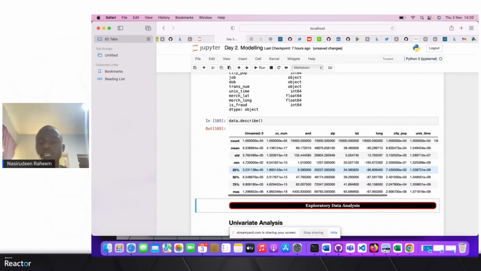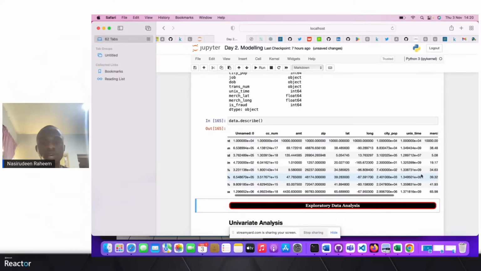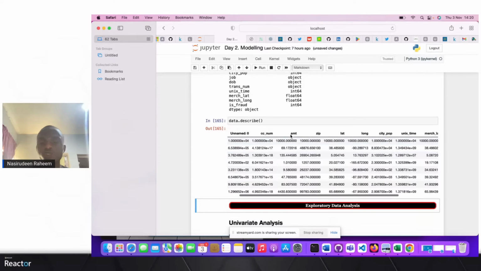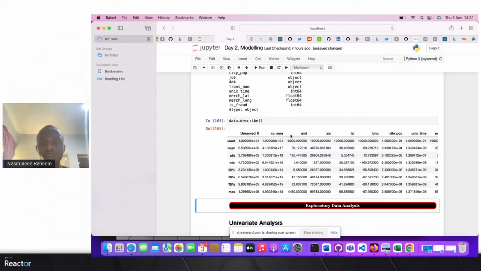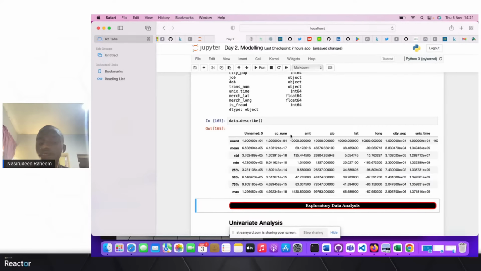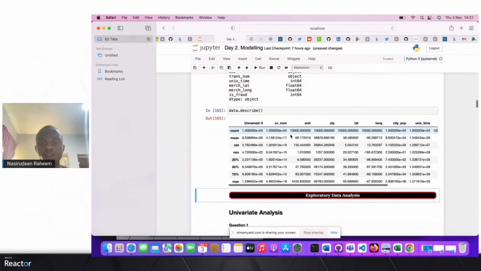Let's just focus on the amount, because we can relate well with the amount. If you observe here, the maximum amount we have is $4,430, and the average amount is just about 70 US dollars.